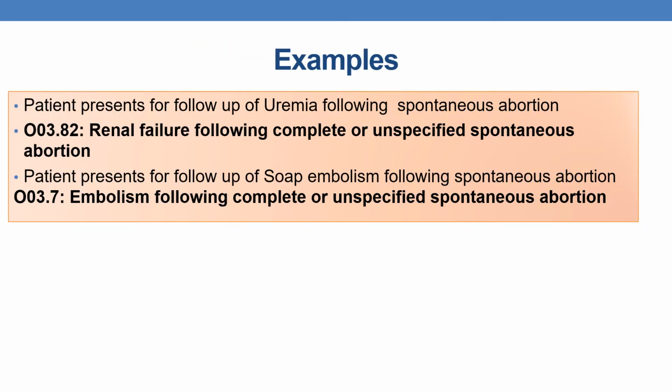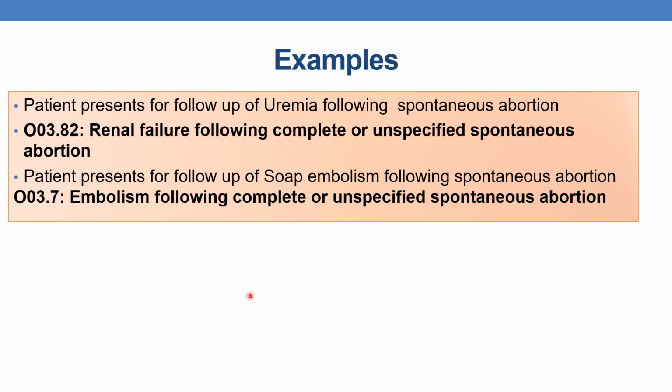Patient presents for follow-up of uremia following spontaneous abortion. Here the physician simply documented spontaneous abortion. He did not specify whether it is complete or incomplete. So you need to code unspecified spontaneous abortion. And the code is O03.82, renal failure following complete or unspecified spontaneous abortion, because under this code you will find the synonymous term uremia following complete or unspecified spontaneous abortion. So the code is O03.82.